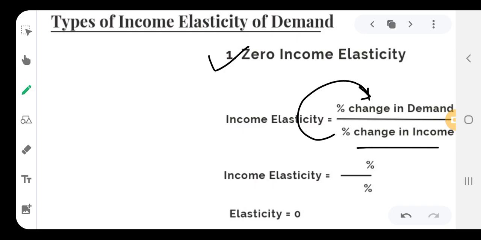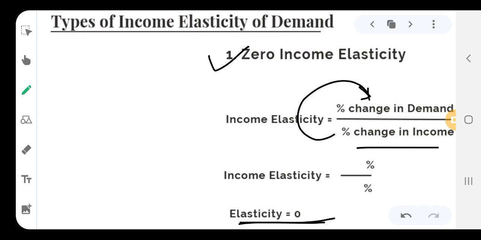It means the change in the income will not increase the demand for such commodities. The individual will demand constantly those commodities, whatever the income may be. So that's why the change in the income will not bring any change in the demand for the commodity. In that case, the elasticity is equal to zero. Therefore, it is known as zero income elasticity.